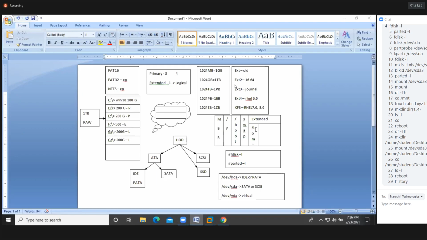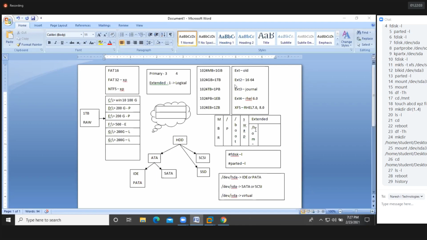In our machine, without a drive letter you are unable to find the hard disk. Not only the hard disk, any secondary storage device, you are unable to find, store or retrieve data without a drive. Here the mount point is the drive letter. You can use /mnt or any directory according to your requirement; you can create a directory and a mount point.